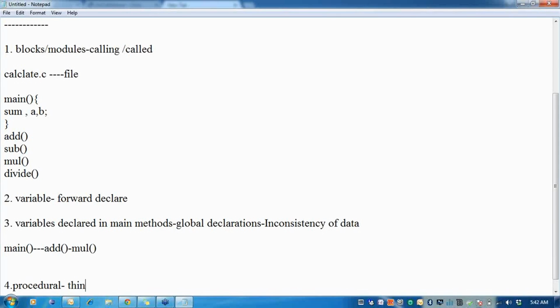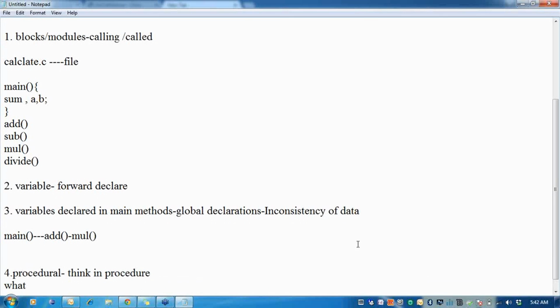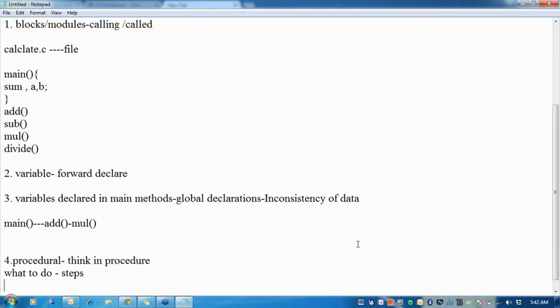When I think in procedures, I only think about what to do, always in terms of steps. The major concern here is that we are not bothered about the consistency of data.